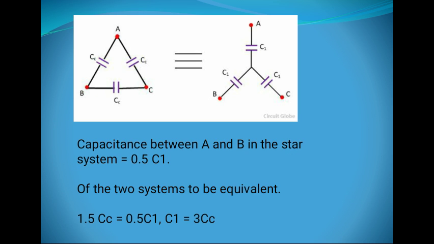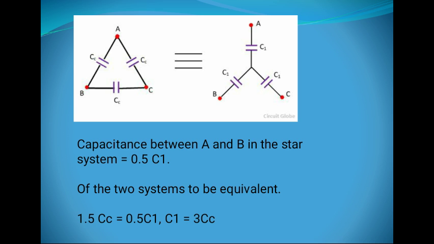In next case, capacitance between A and B in star system: when we take 2 points A and B in case of a star system, two capacitances are in series with same capacitance value C1.